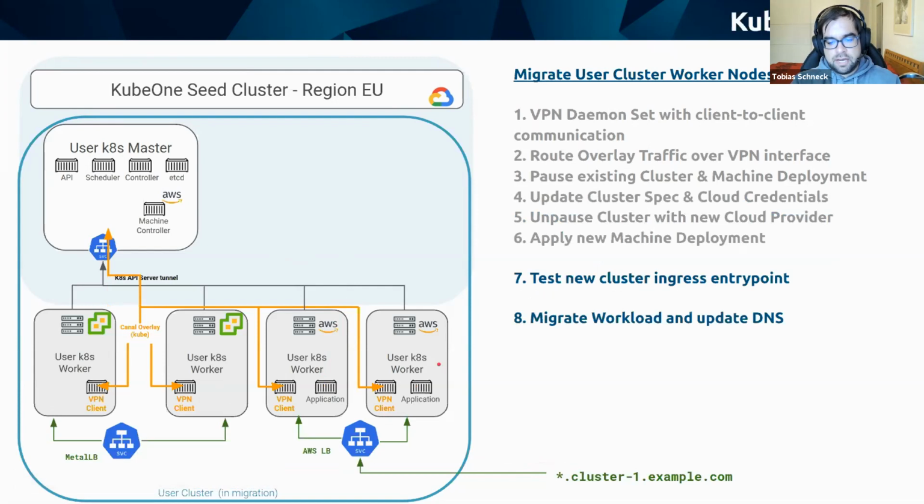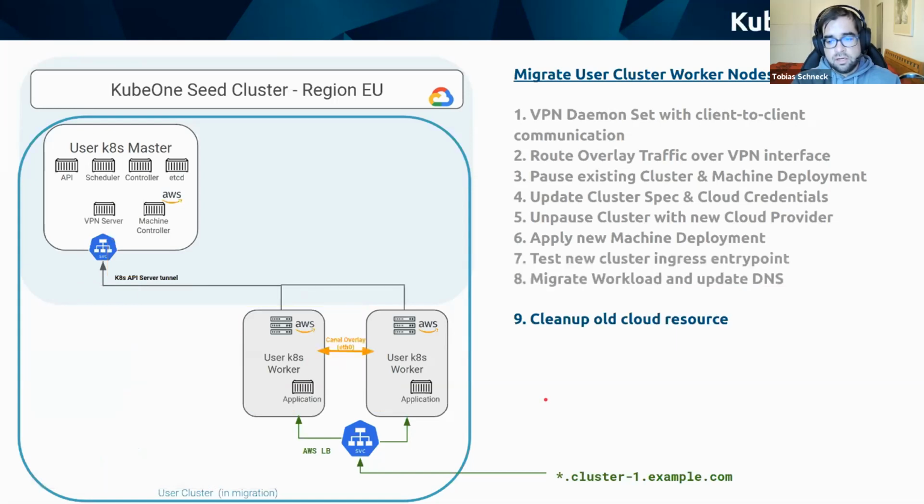After this happens, we can remove the workload from the old workers and move the workload to the new applications. After this is done, we can also switch the DNS names to the new cloud load balancer and ensure that we have now migrated traffic to the new cloud. Lastly, we clean up the old resources and remove the VPN overlay, which is no longer needed because the two workers can now talk to each other with the ETH interface. And that's how we migrated it.